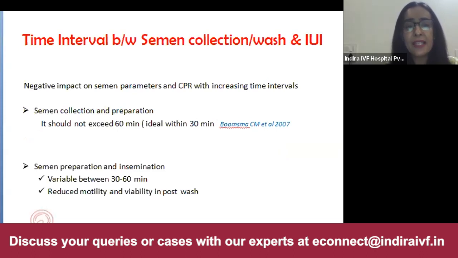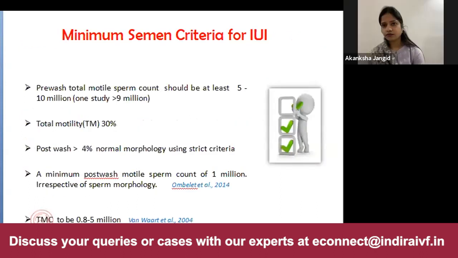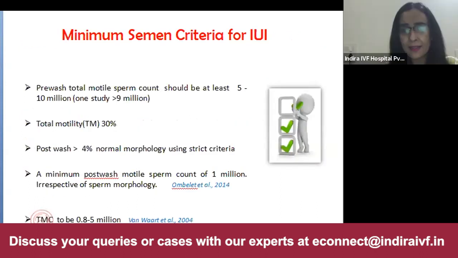And the time between semen preparation and insemination can be variable between 30 to 60 minutes. But as much as the time will increase, it will definitely affect the motility and the viability in the post-wash sample. So just a review of the minimum semen criteria for IUI.